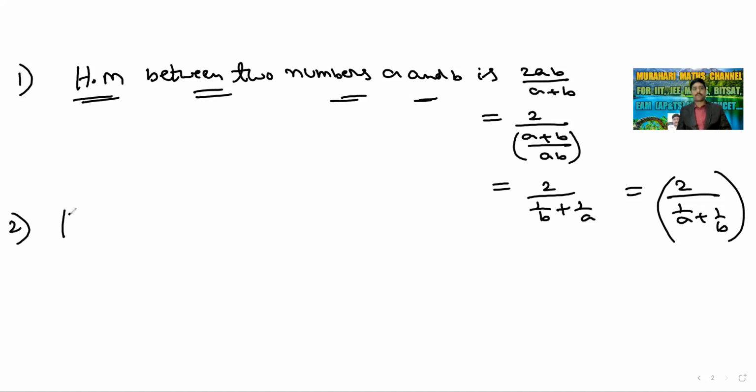Okay, now explain second point. Harmonic mean between three numbers.